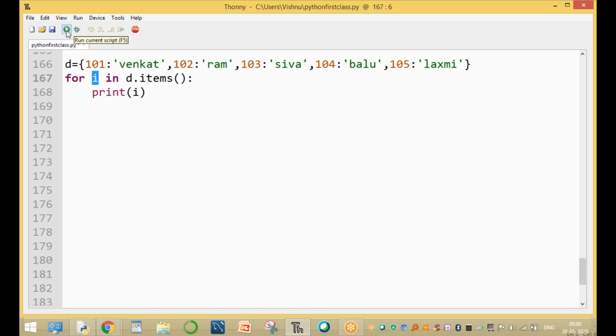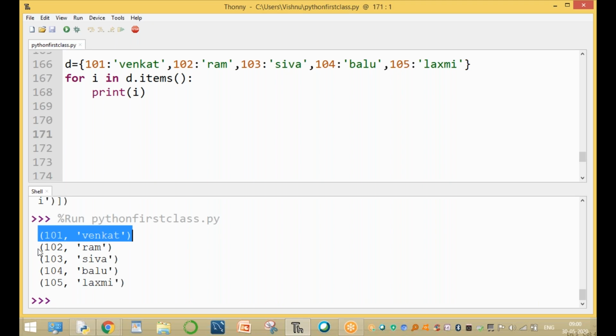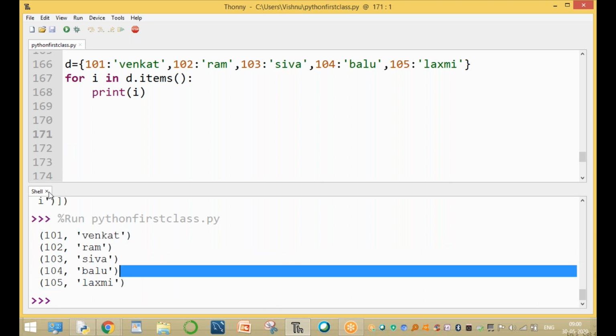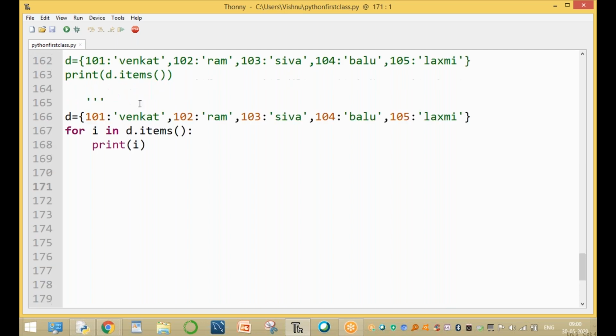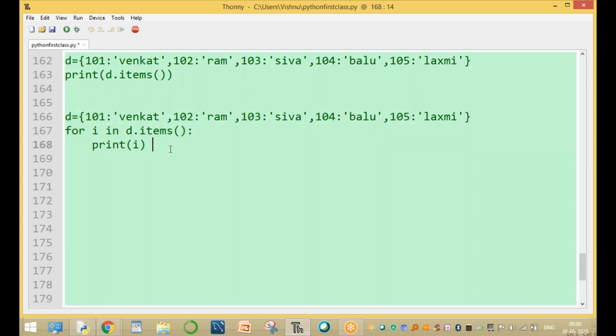The output is 101 Venkat, 102 Ram, 103 Shiva, 104 and so on. This is one type of output. Clear? Individual output, but without the colon symbol. And one more example.